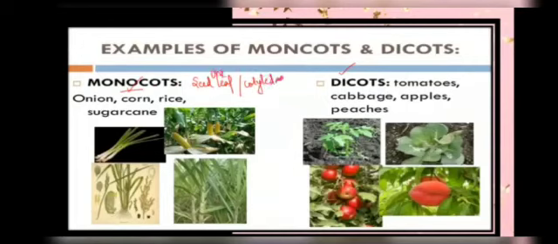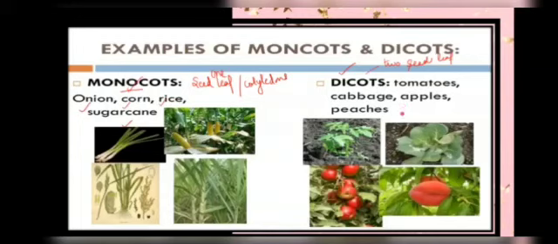Here are the examples: onions, corn, rice, sugarcane. Find out at your home, search for seeds having a single cotyledon, a single seed leaf, which are called monocots. Search for some plants growing in your kitchen garden, even at home, in your refrigerator. Find the plants with fruits and seeds having two cotyledons. Such seeds are called dicots.